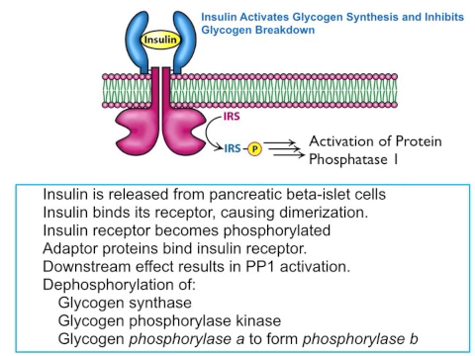So the ultimate result of insulin binding is going to be an activation of glycogen synthesis and an inactivation of glycogen breakdown. This makes sense. After a big meal, you want to take that extra glucose and store it for later, and so glycogen synthesis is going to be active.